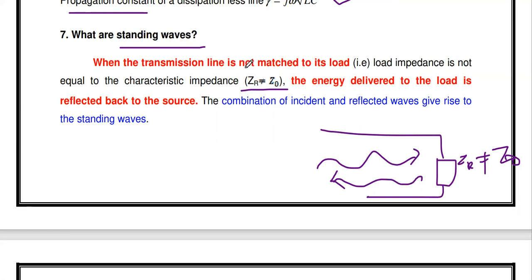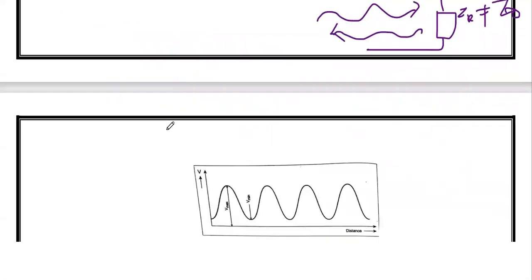So when the transmission line is not matched to its load, the energy delivered to the load is reflected back to the source. The combination of the incident wave and the reflected wave gives rise to the standing wave. Okay, this is the thing.